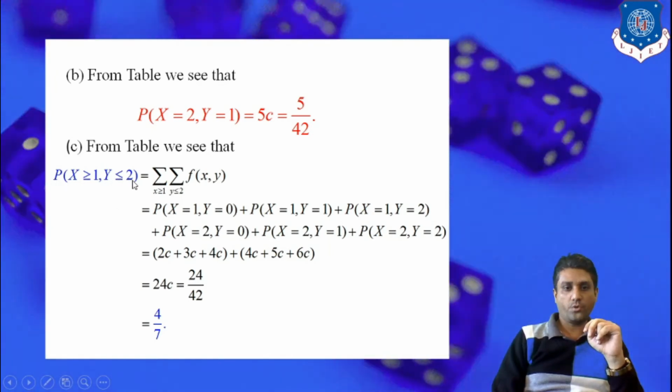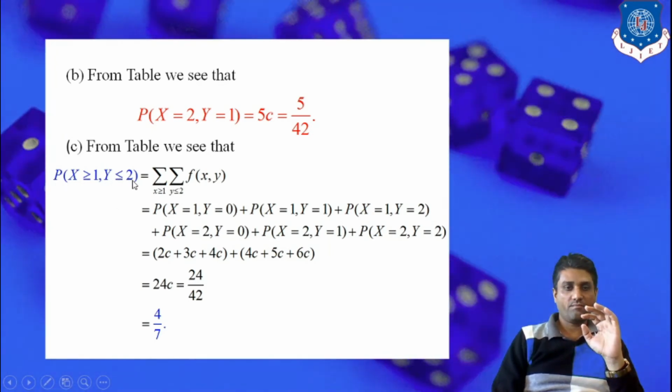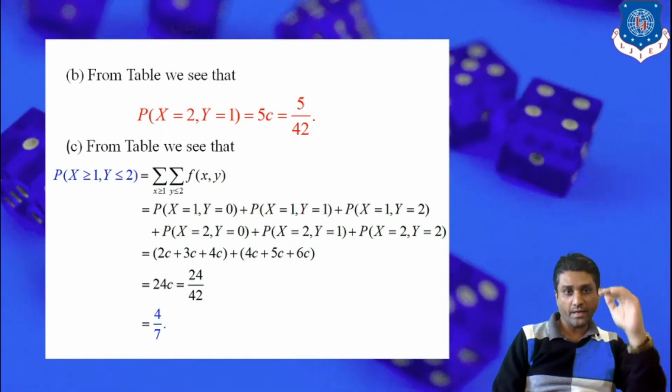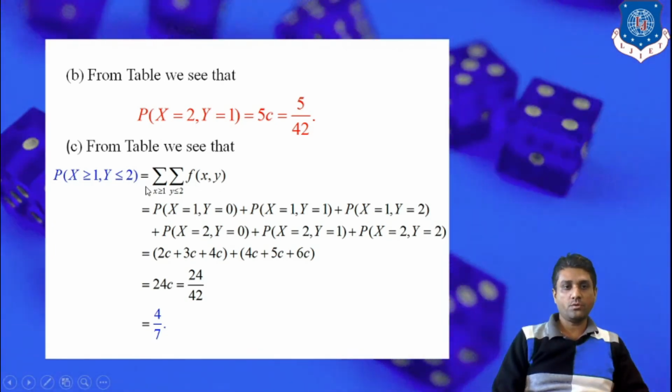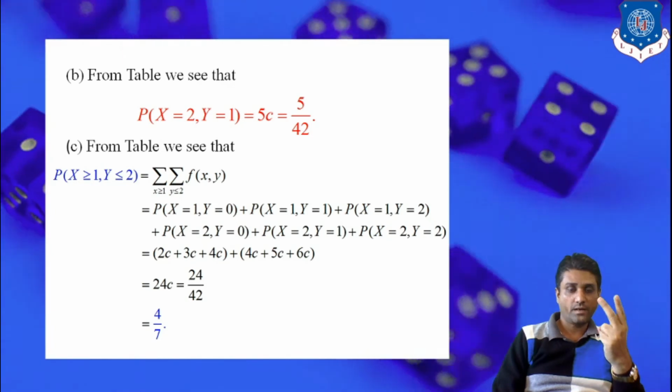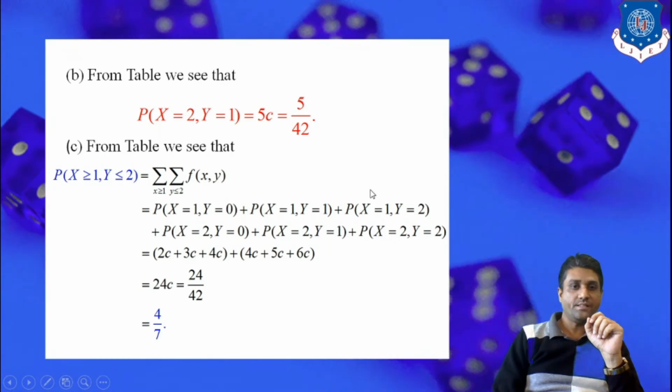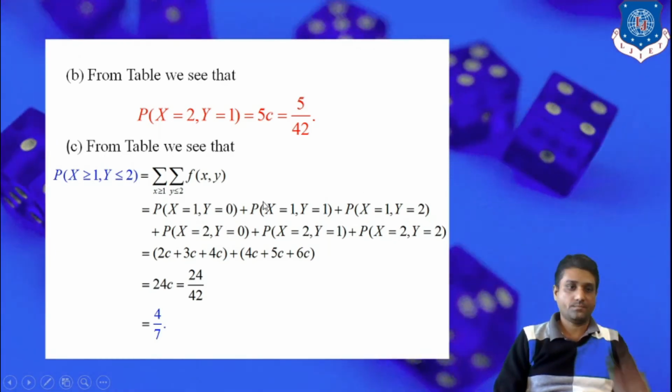Y is less than or equal to 2, but y covers the values 0 to 3, so we exclude 3. So y takes 3 values: y is 0, 1 and 2. We write down all the possible combinations of these values of x and y, so it consists of 6 possible combinations.